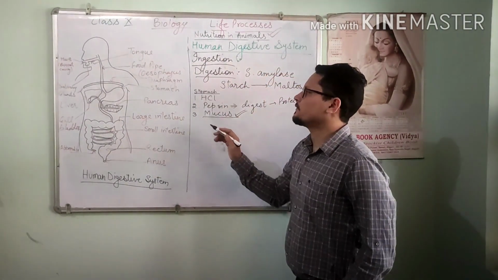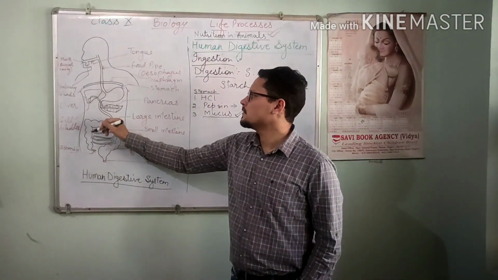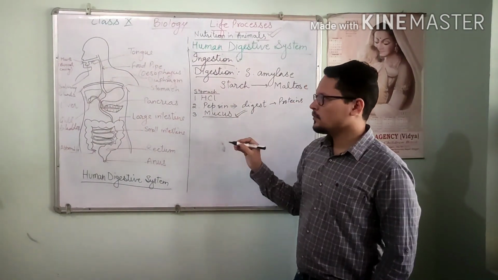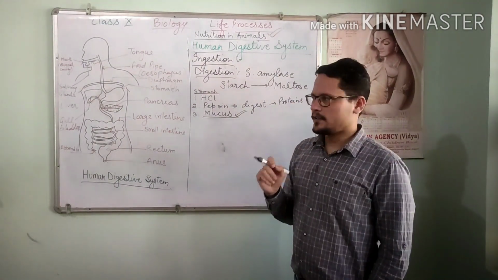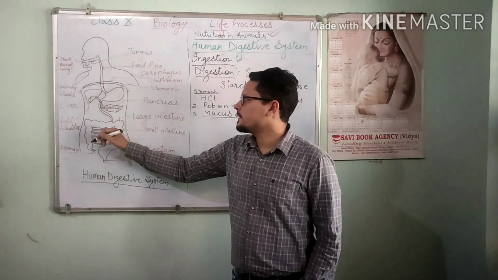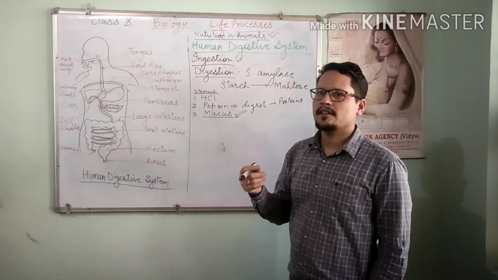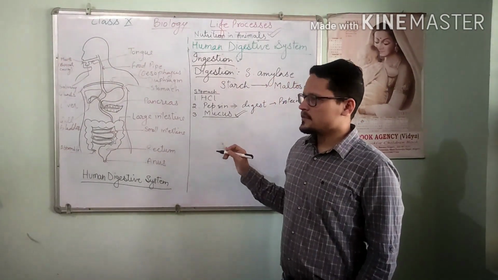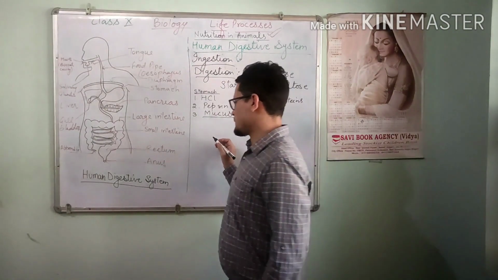Now the food passes from the stomach to the small intestine through an opening called sphincter. Sphincter allows the food to enter the small intestine in very small amounts. And what happens with the food in the small intestine?